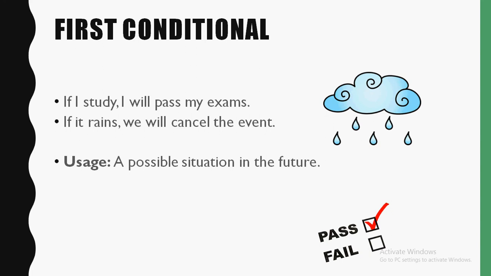How do you form the first conditional? You form the first conditional by using the present simple plus will, or won't for negative, plus a verb. So the present simple in the first sentence is, if I study, study is the present simple, I will pass my exams. So will plus the verb pass, I will pass my exams. Also in the next one, if it rains, rains is the present simple, we have the word will plus the verb cancel. So we will cancel the event.